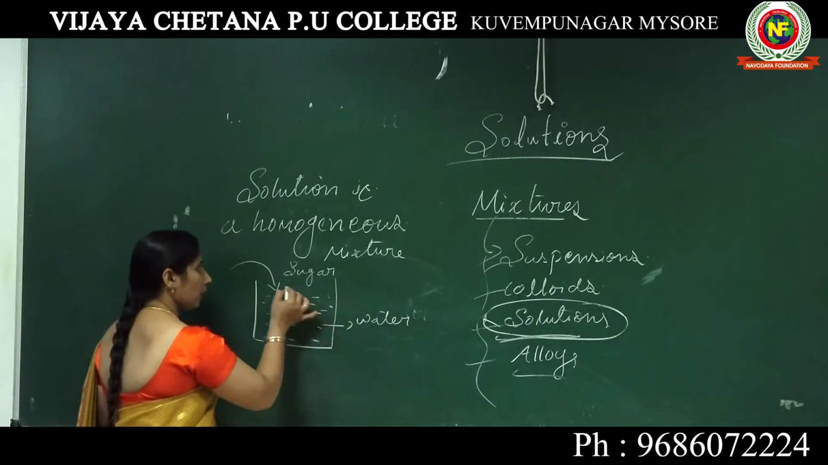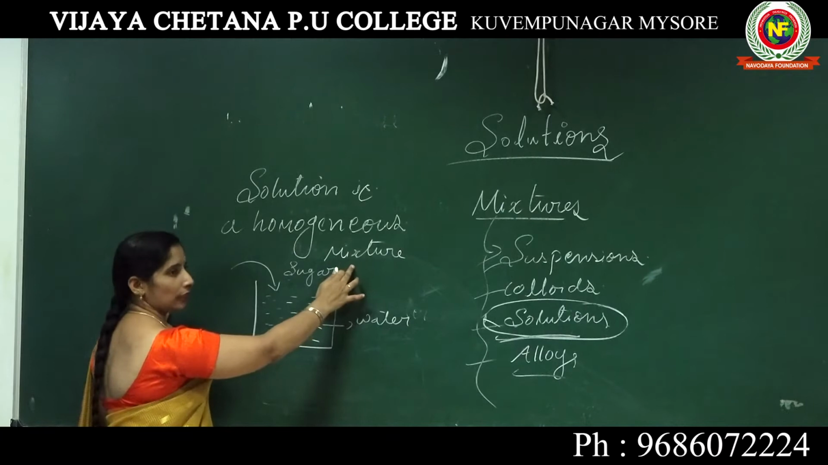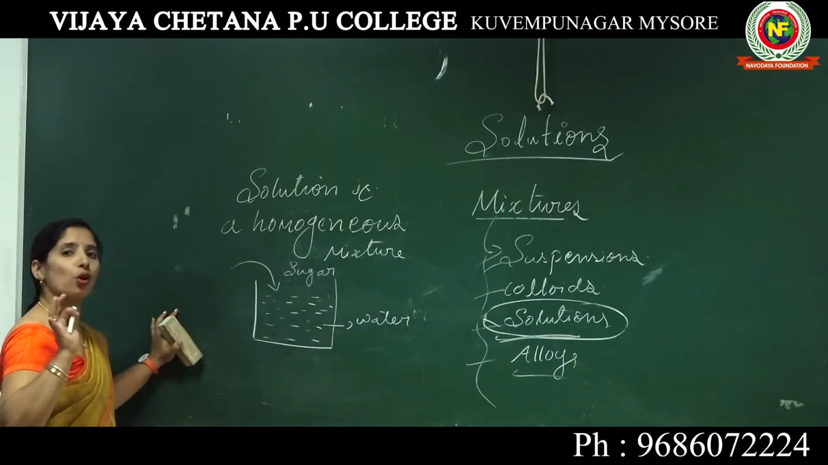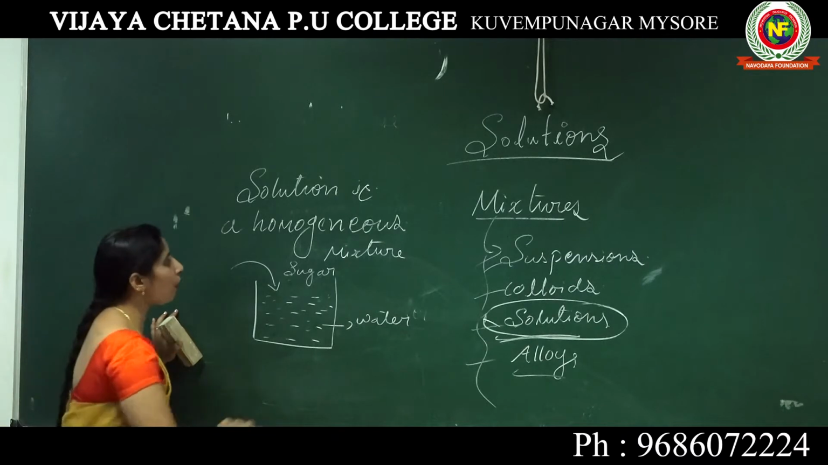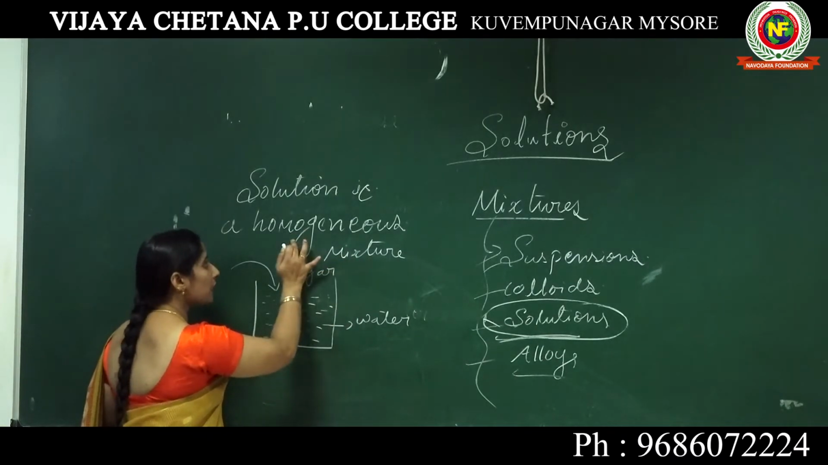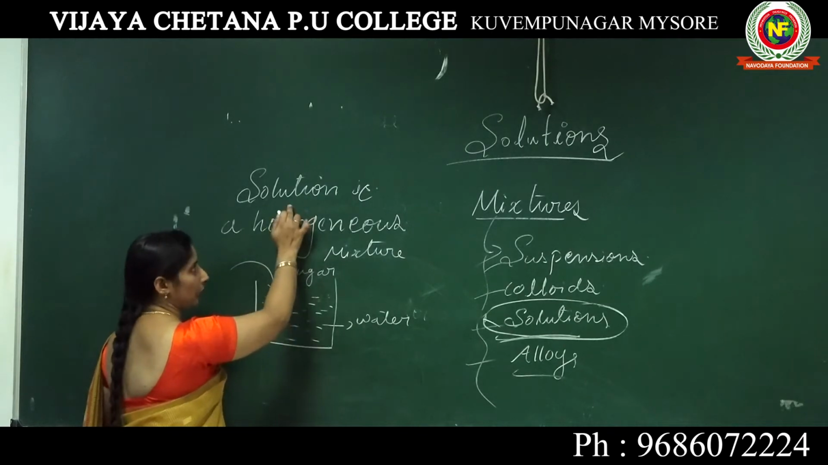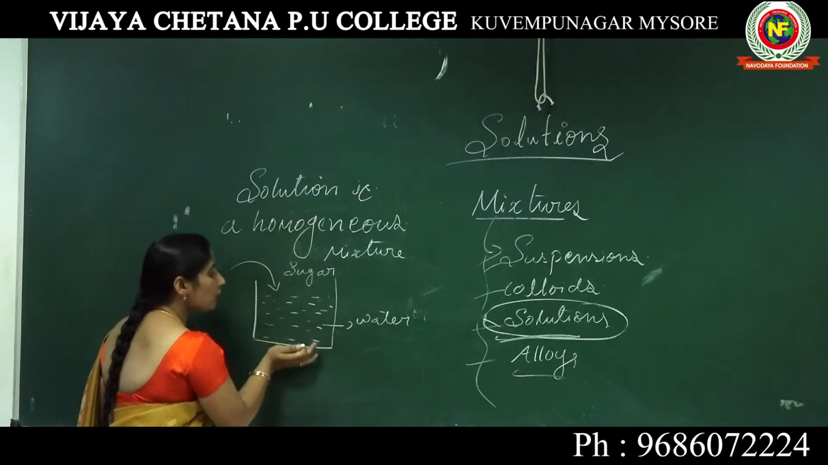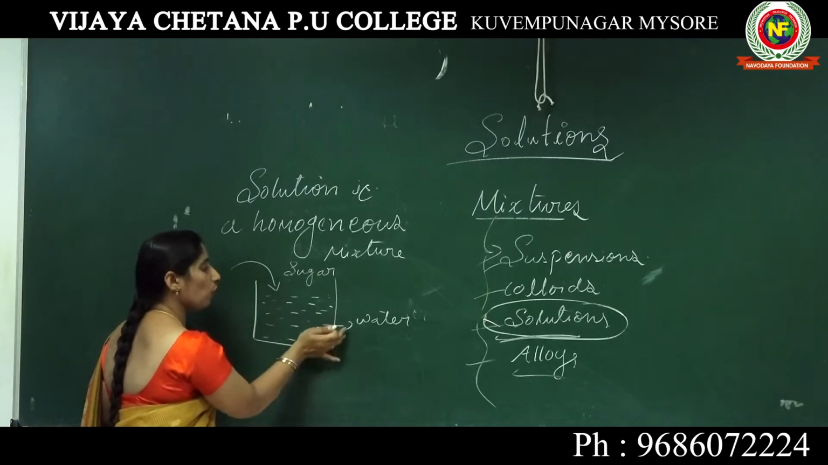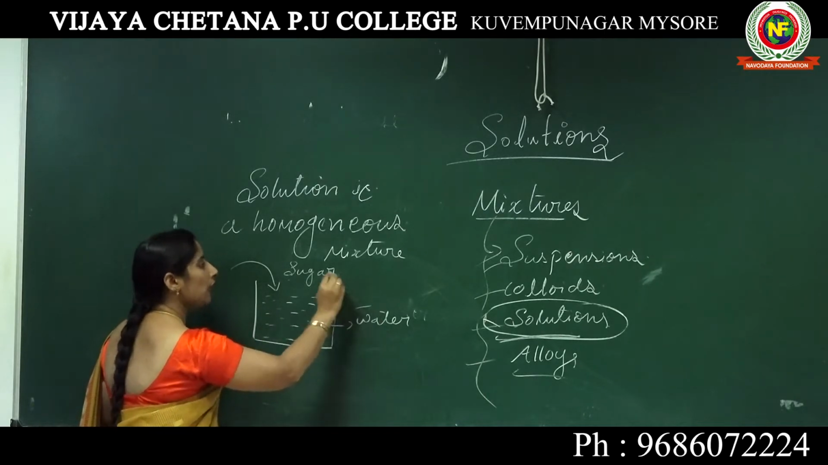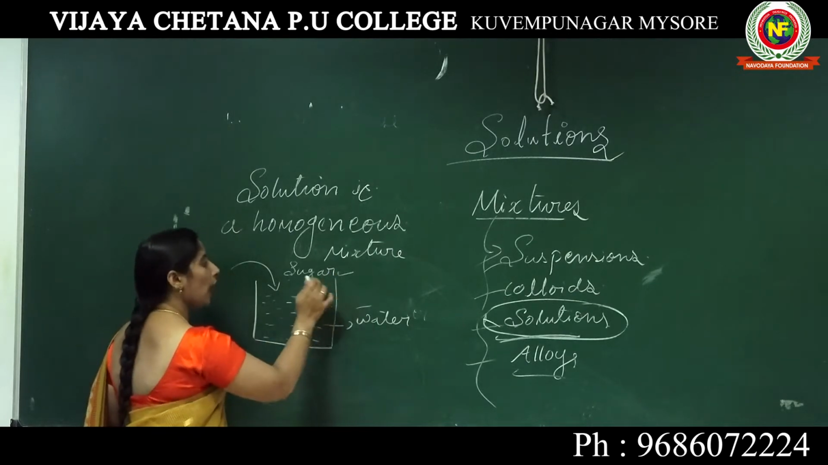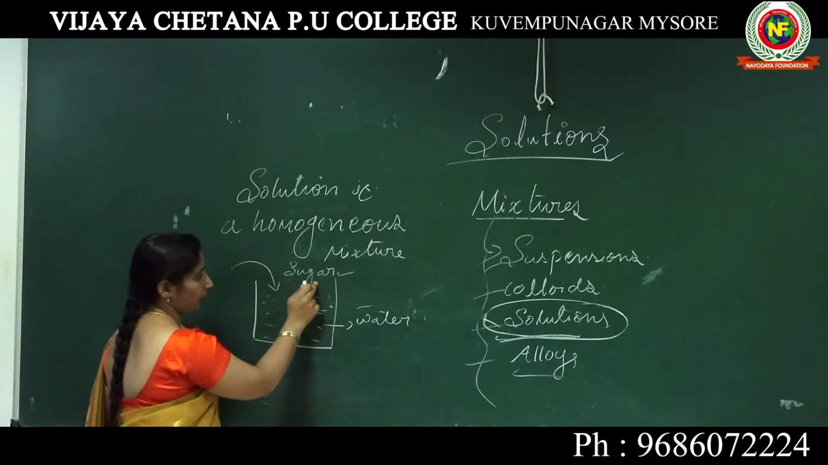As I told you, a mixture is nothing but a material made up of two or more components. Under that, we are discussing homogeneous mixture, that is, solution. So what about the components? Here there are two components: one is water and the other is sugar.